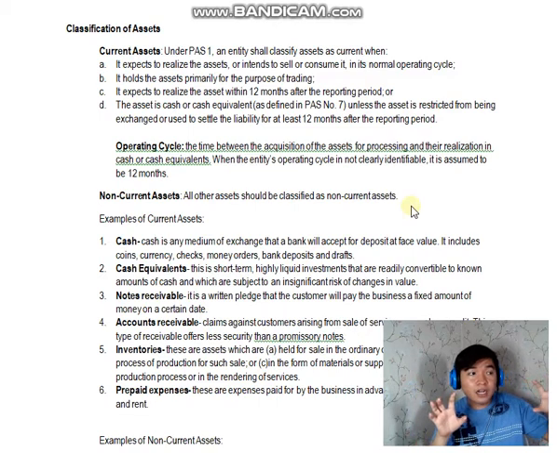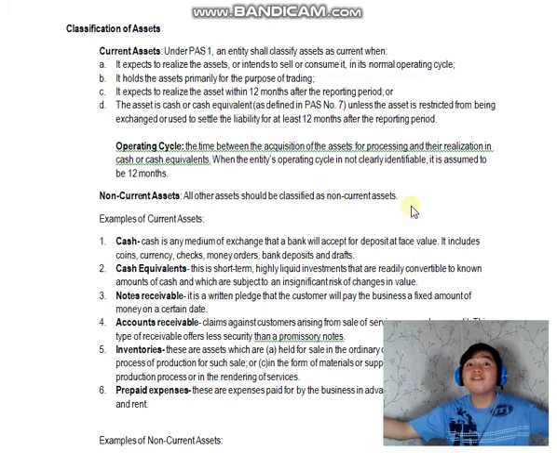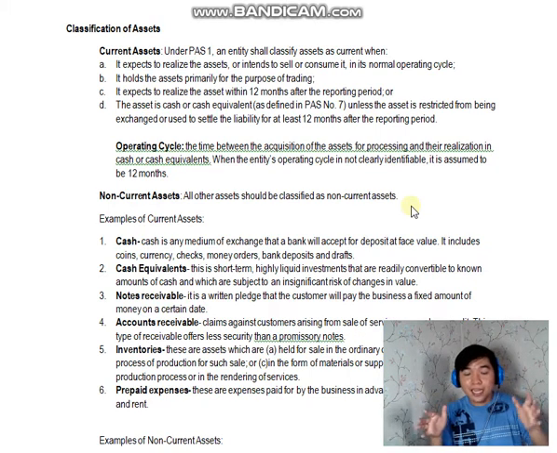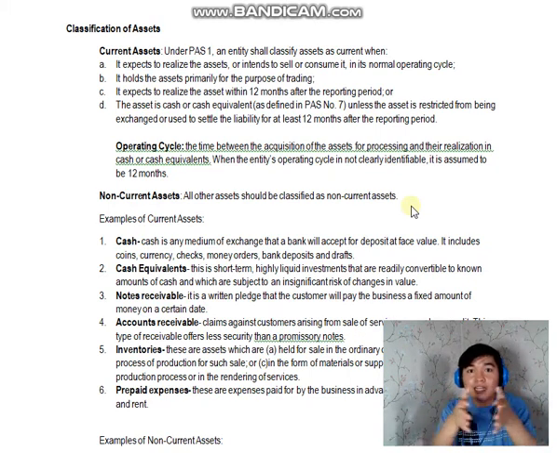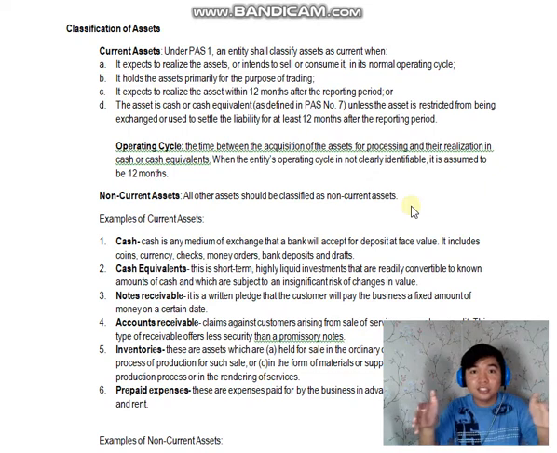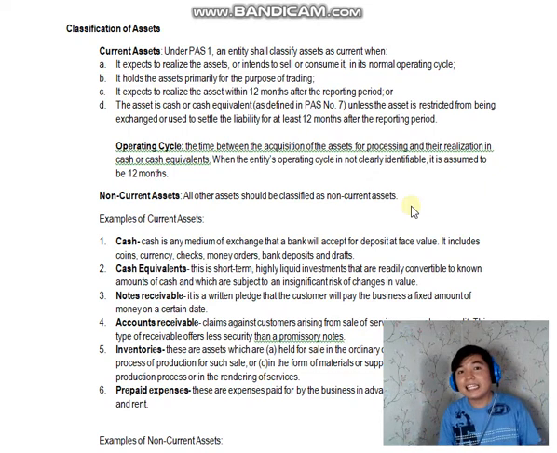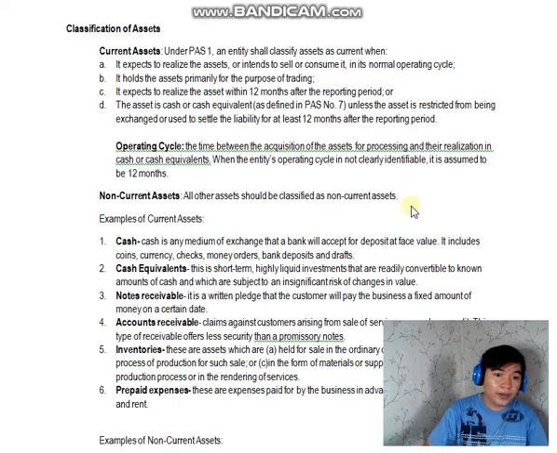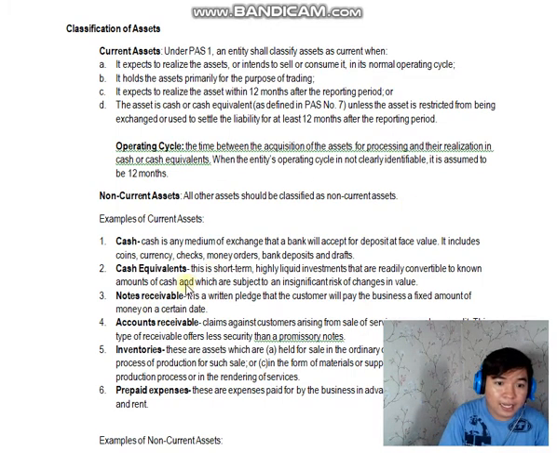So, yun yung mga property, plant, and equipment, yun yung mga tumatagal longer than 12 months. Okay? Kapag current assets, hanggang 12 months lang commonly yung realization niyan. Okay? Kapag non-current assets naman, longer than 12 months. Yung PPE, property, plant, and equipment, intangible assets, etc., etc. Okay? So, examples of current assets.